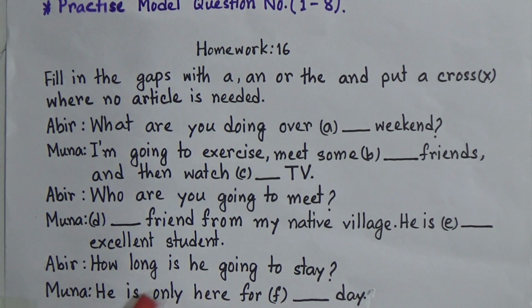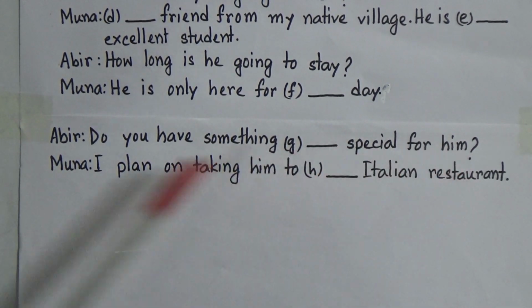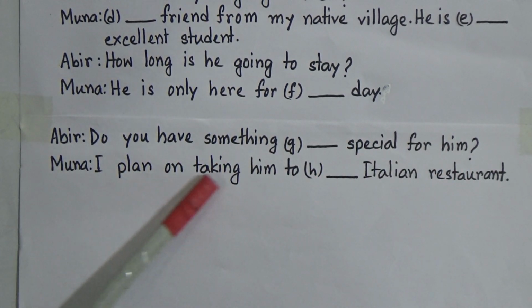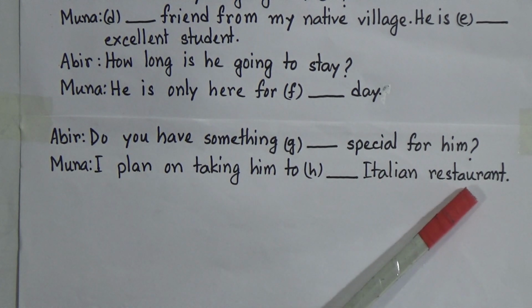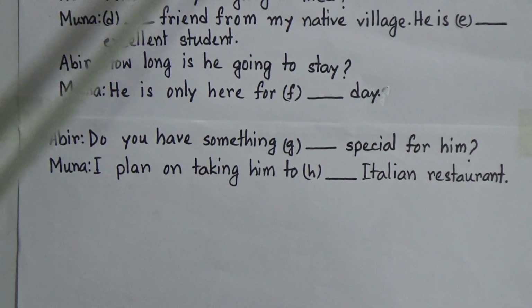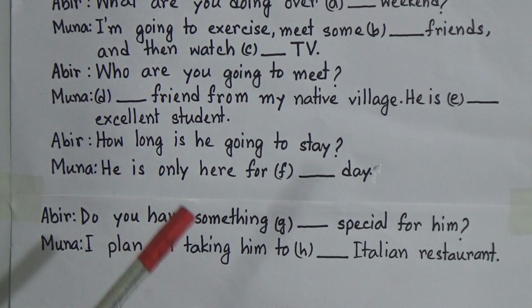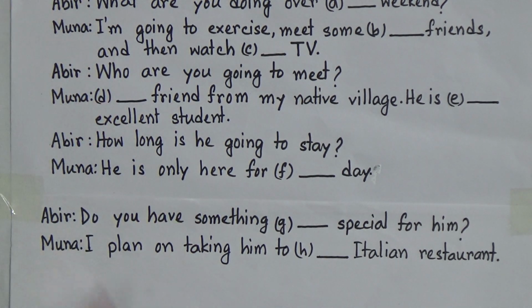Abi: how long is he going to stay? Muna is saying he is only here for dash day. Abi: do you have something dash special for him? Muna is saying I plan on taking him to dash Italian restaurant. So this is your homework. This is homework number 16 and there are 8 fill in the blanks where you will use articles to fill up those gaps. So dear students, you can take a screenshot and it will be helpful for you.